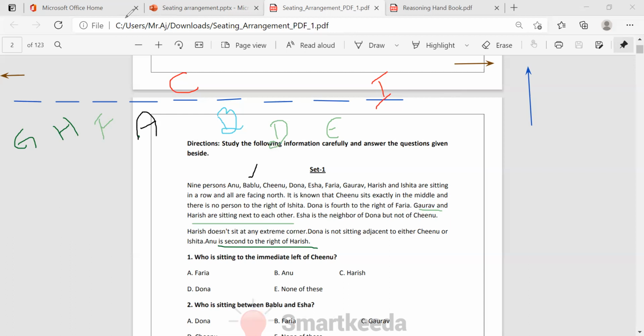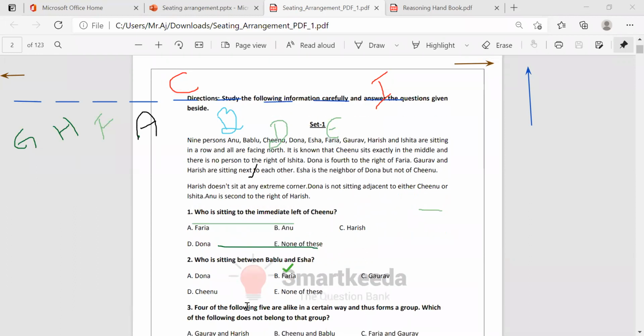Then try to answer the questions. First question: who is sitting to the immediate left of Chinu? Chinu is here. Who's on the left? Immediate left is Anu. Anu is the right answer. And who is sitting between Bablu and Isha? Not Faria. Here, Dona, right? Between Isha and Bablu is Dona.